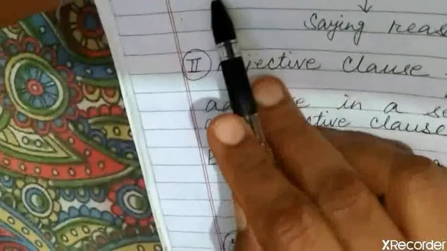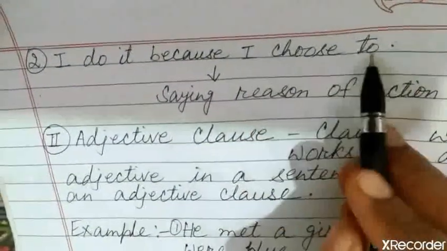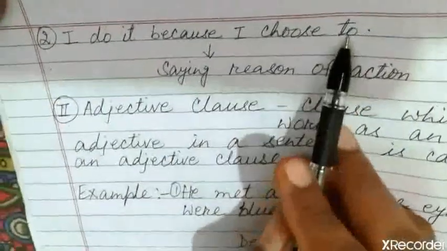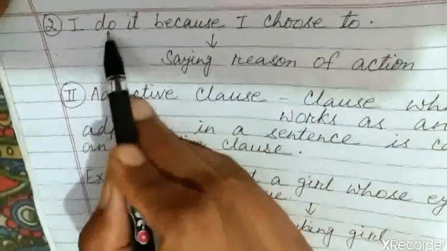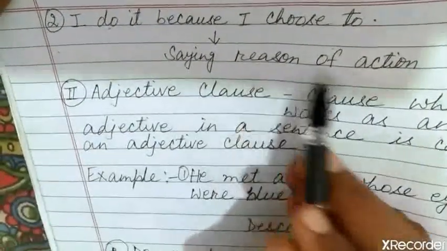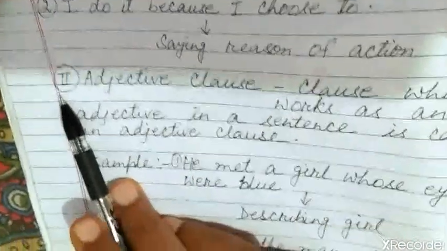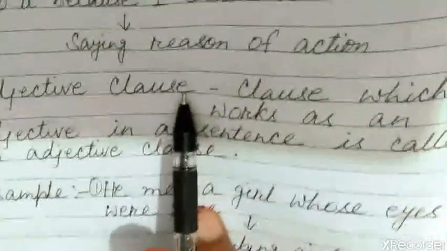Very good. Second one is, I do it because I choose to. You can write here do also, but to is enough. I do it because I choose to. This is saying the reason of doing the thing, means doing the action. This is saying the reason of action. That's why this is an adverb clause. Now second type is adjective clause.